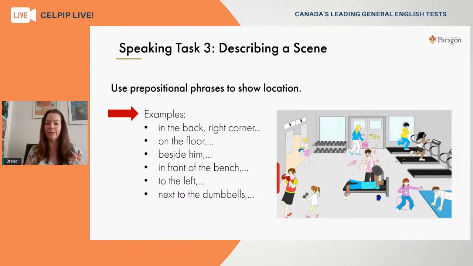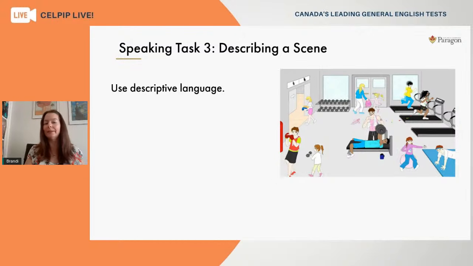So every time, again, you come to a new part of the picture, it's helpful to give some sort of description as to where they are. So you can see other examples here listed on your screen. So you will be using prepositional phrases throughout the answer. Descriptive language is really important.